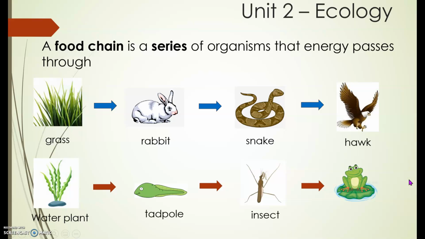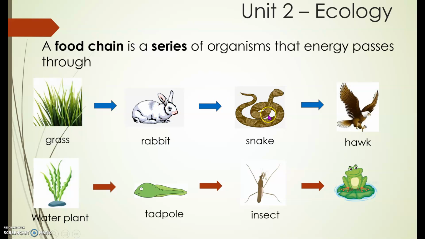Now let's talk about the food chain. Repeat after me. A food chain is a series of organisms that energy passes through. Very good. So here's an example. The grass, as we know, the plants make their own food by photosynthesis. They absorb sunlight energy. So a primary consumer, which is a herbivore or vegetarian, will eat the grass.